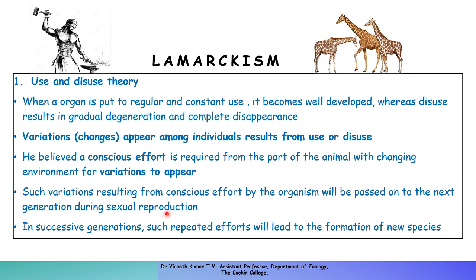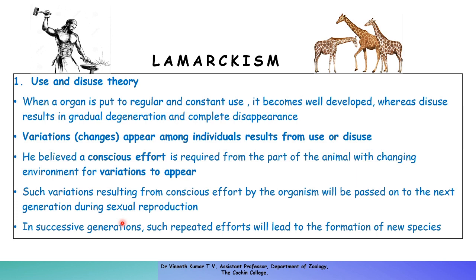And such variations, which result from conscious effort by the organism, will be passed on to the next generation during sexual reproduction. That means such changes will be inherited by the offspring. So in successive generations, such repeated efforts will lead to the formation of new species. He also believed that evolution is not a process which happens all of a sudden. It is not that an organism has an internal urge to develop a new organ today and tomorrow a new organ develops. No, that is not what was proposed by Lamarck.